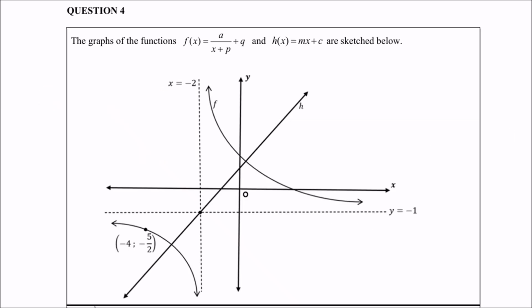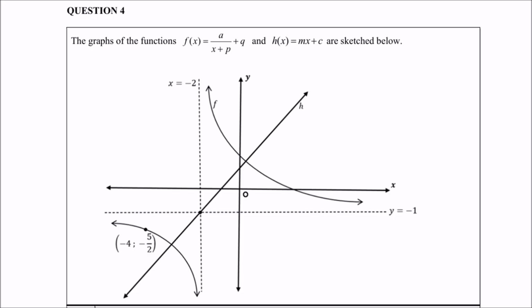The graphs of the functions, f of x equals a over x plus p, plus q, which is a hyperbola of course, and h of x equals mx plus c, which is a straight line or linear graph, are presented in the sketch. So just have a good look at the sketch, especially the so-called dotted lines.